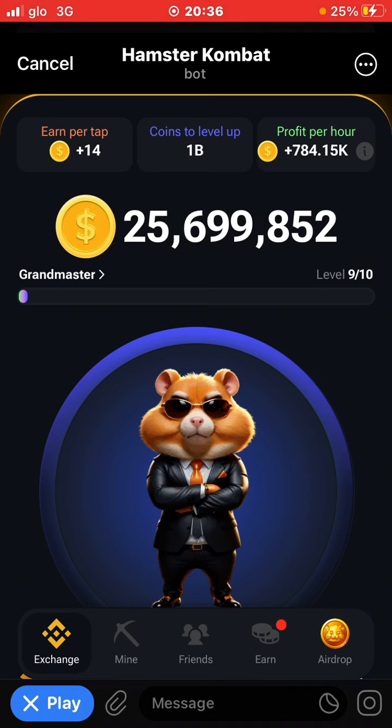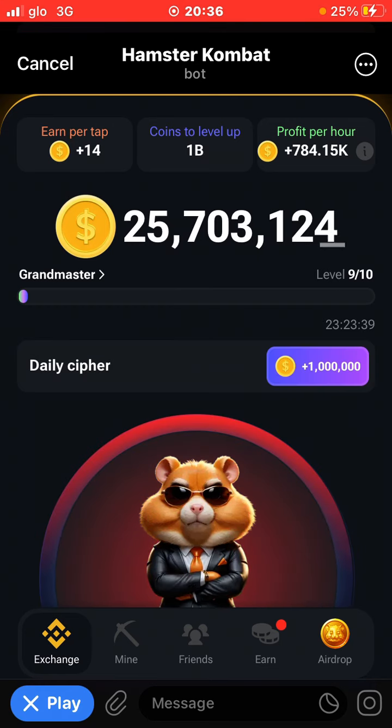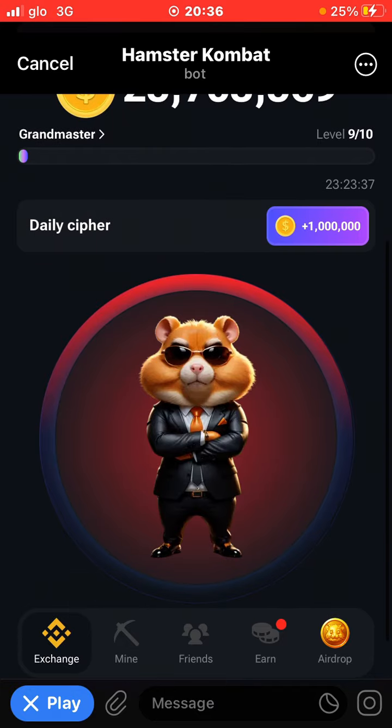So to activate the Morse code, you click on this N per tap, which is at the left top corner. You click on it thrice, 1, 2, 3, and you see that the hamster background changes to red.